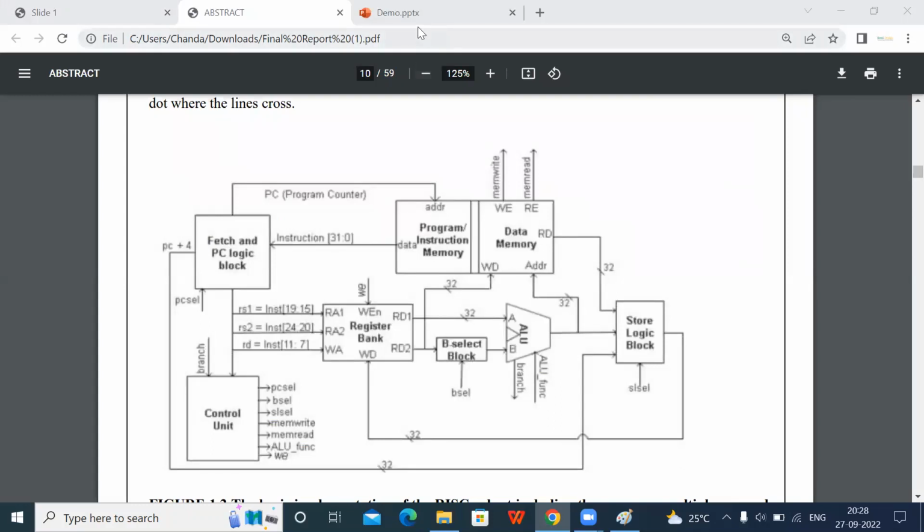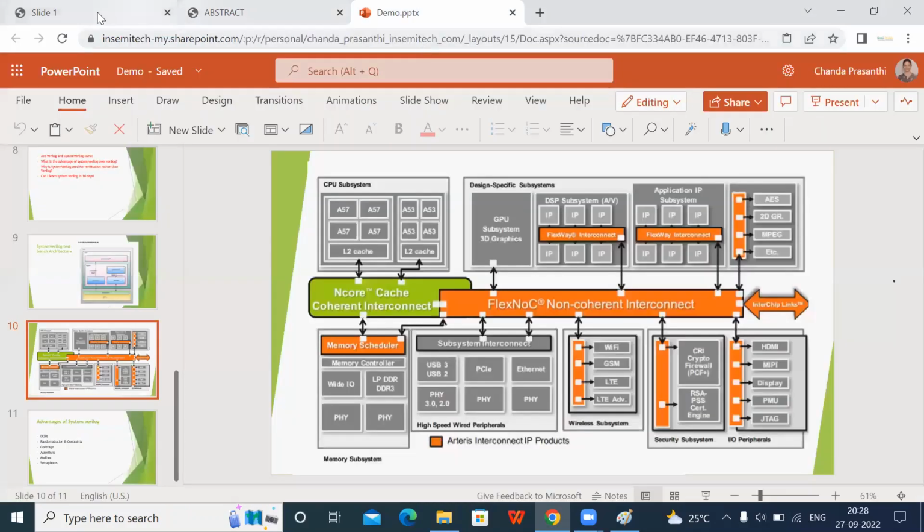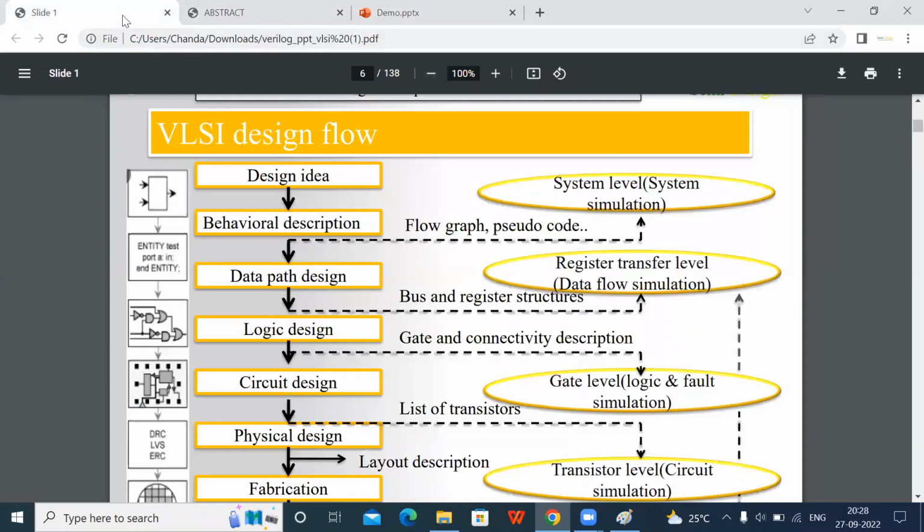After getting the architecture, what happens is the behavioral description. If you take an SoC, there are so many sub modules. Each team will be assigned one module, and based on that, the design engineers will design each module. After designing each module, they will connect all the modules at a time and check whether the design is working correctly or not.